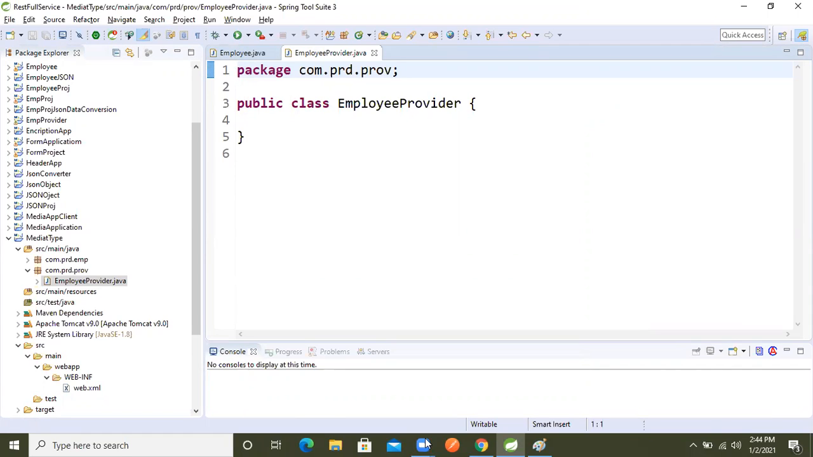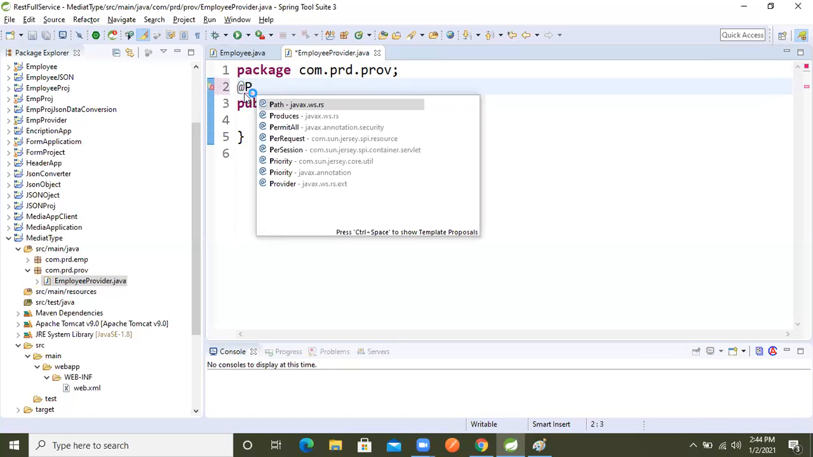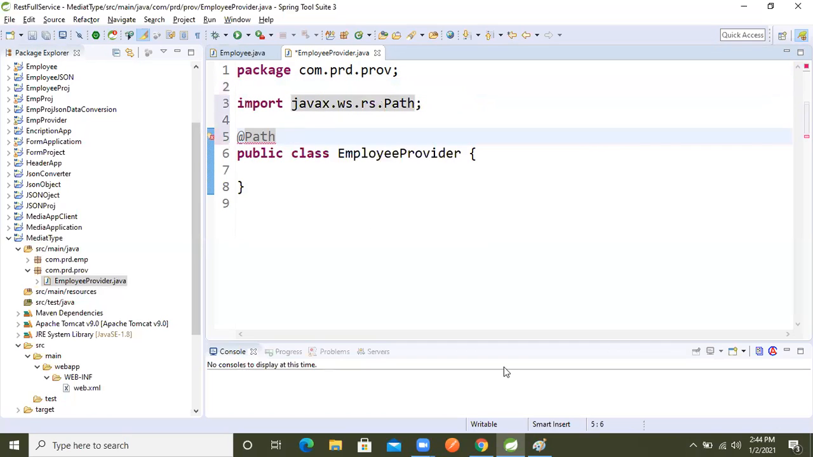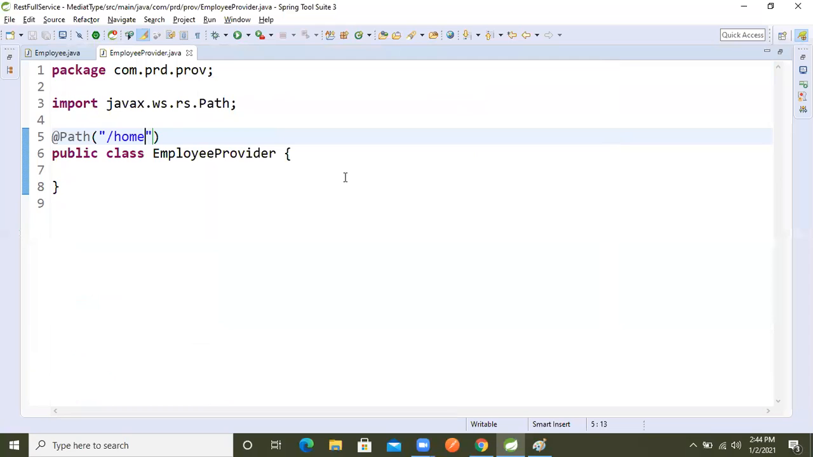If we want to make it a resource, we need the @Path annotation. Based on this annotation we reach here. So here I'm taking home inside that.